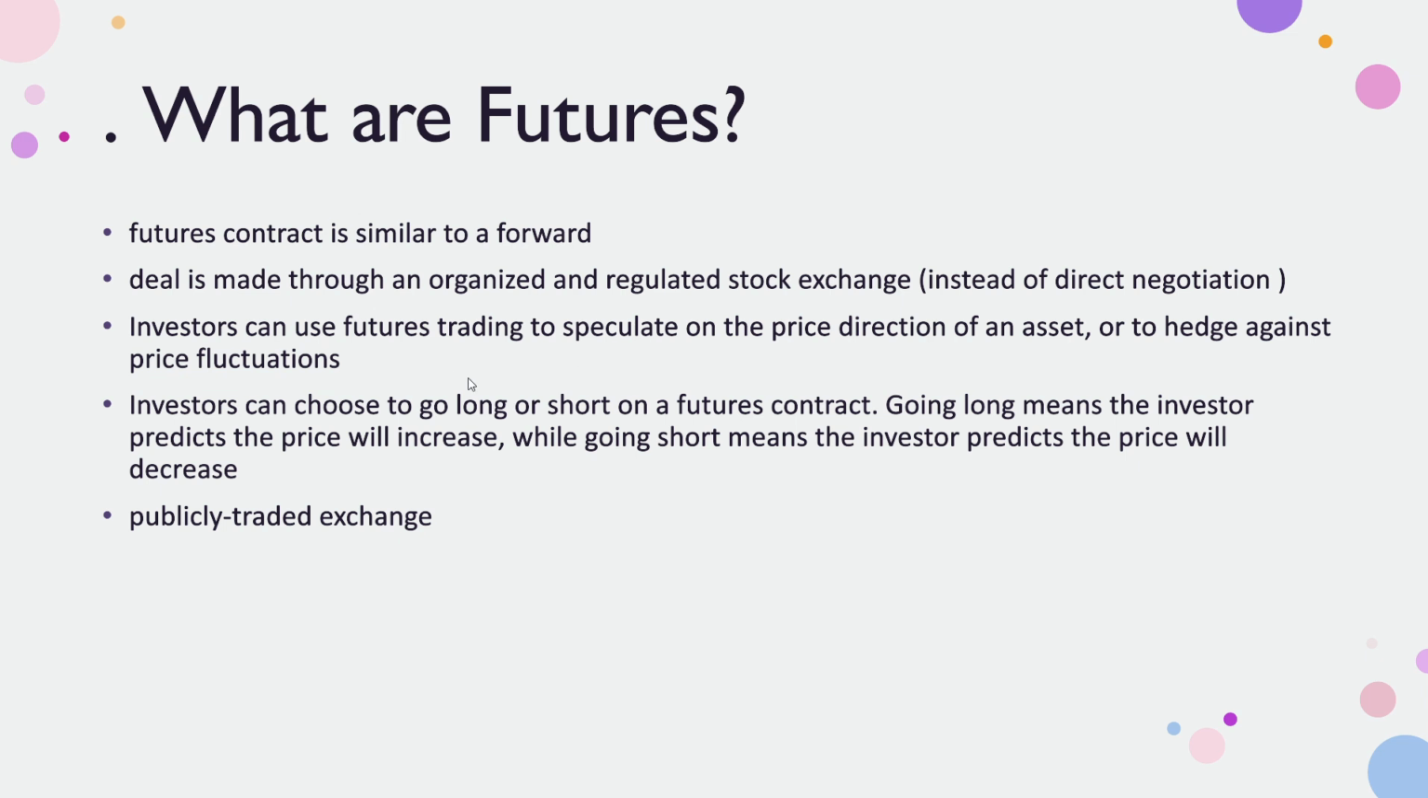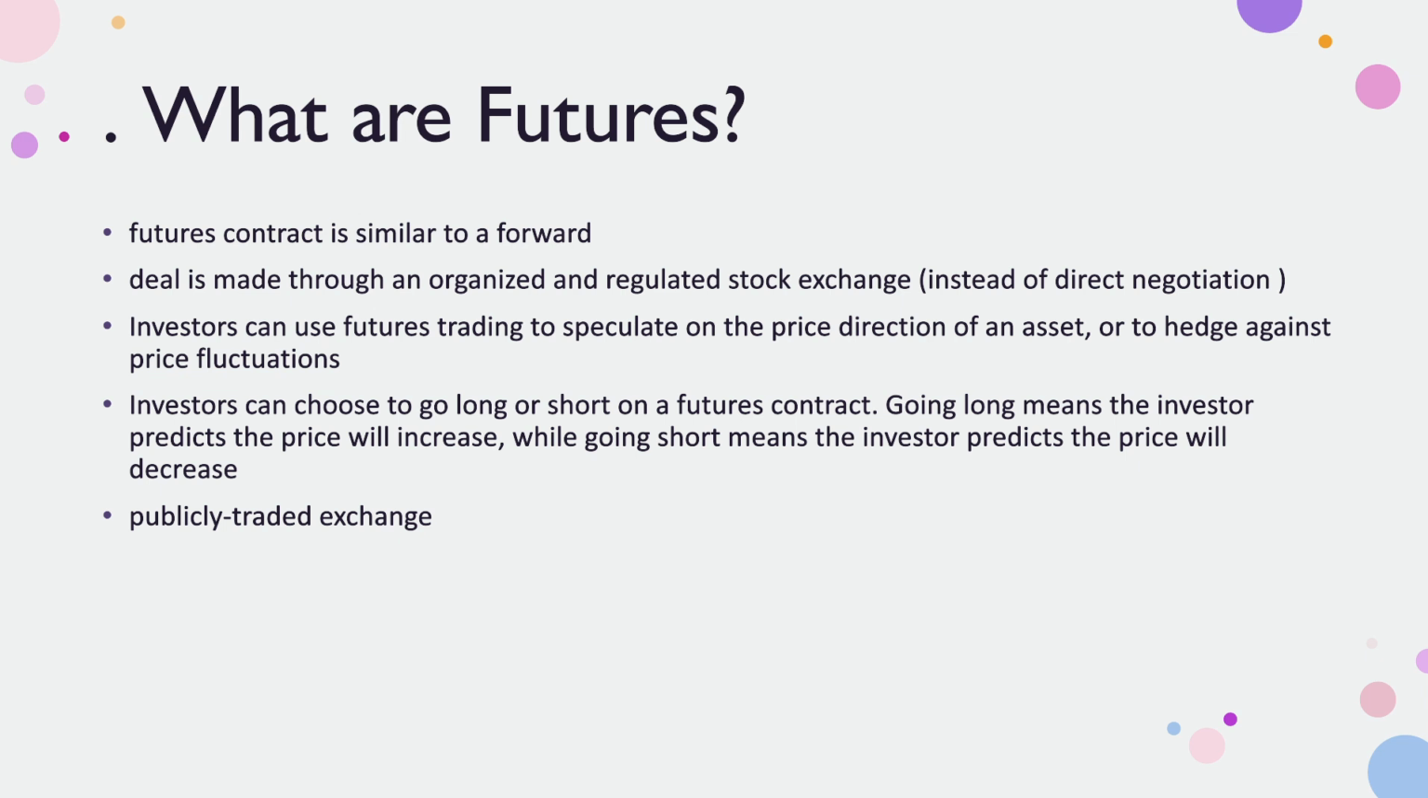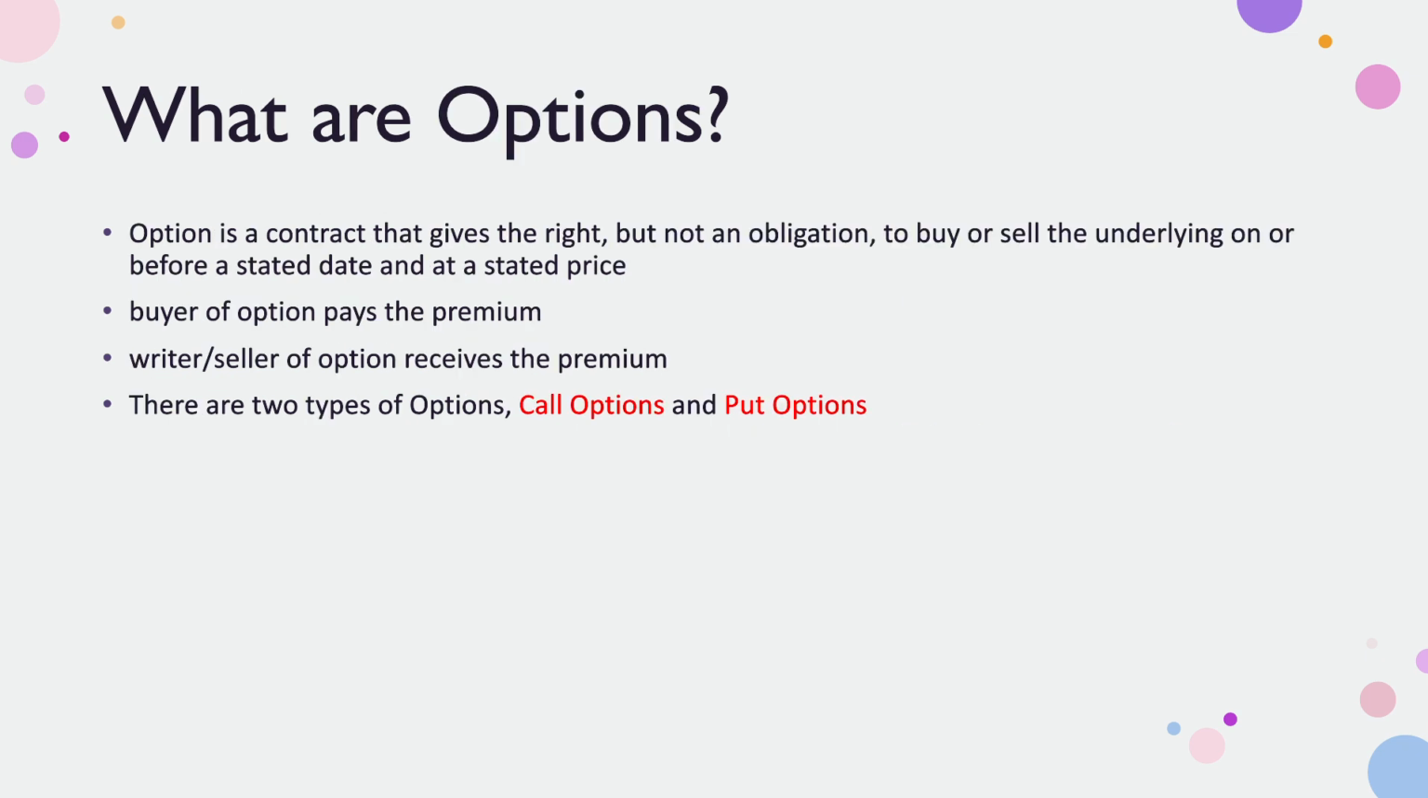An investor can go for a long or short position. Long is buy, short is sell. So basically they can go for a buy or they can go for a sell. If you are predicting that the market will go up, you need to go for a buy. If you are predicting that the market will go down, you need to go for a sell, or a short. Futures contracts are publicly traded on the exchange. A forward is not publicly traded on the exchange, because it is a contract between only two parties, but a future is publicly traded on the exchange.